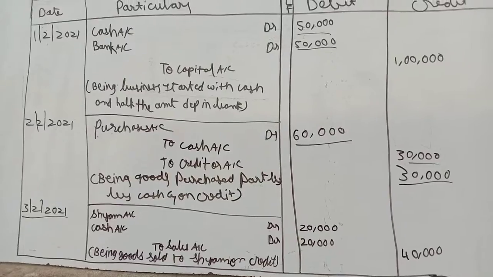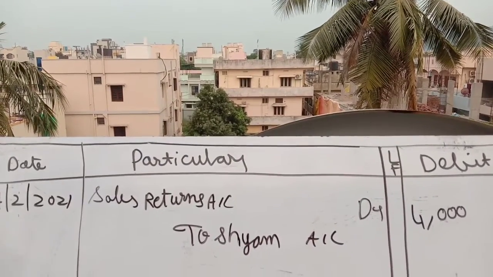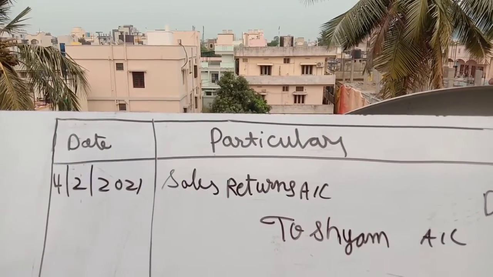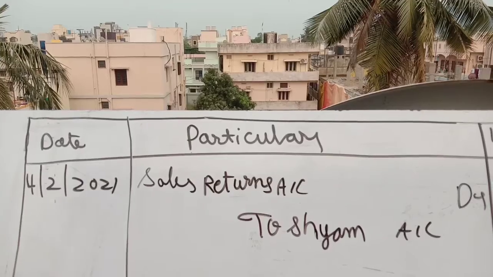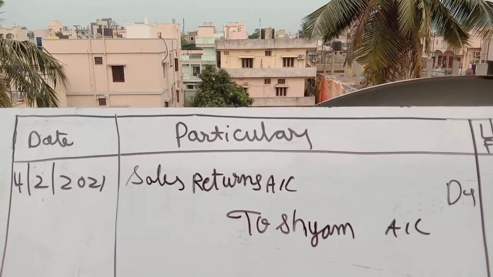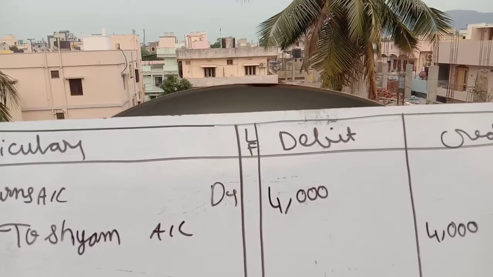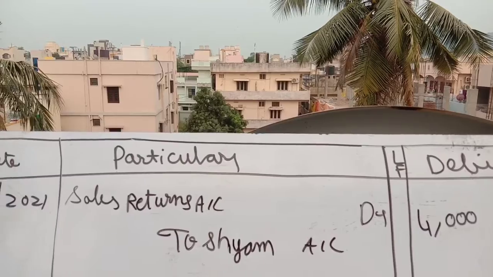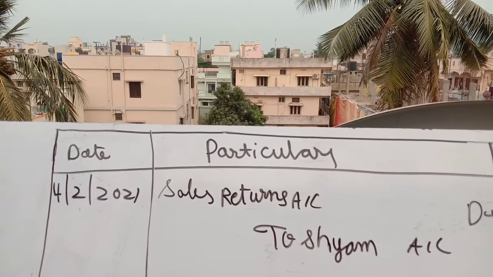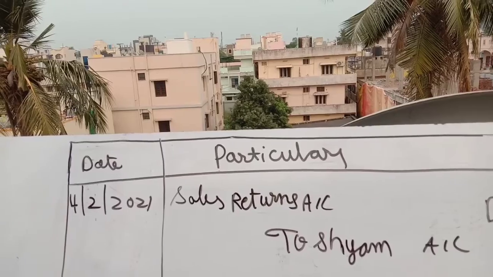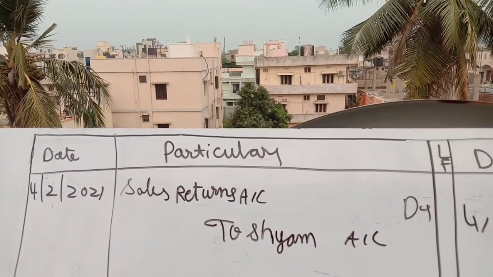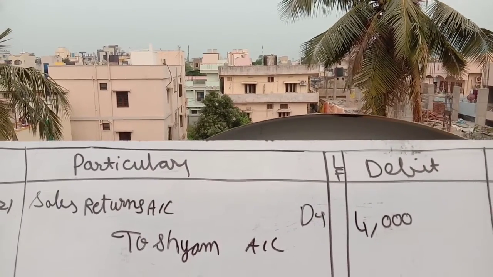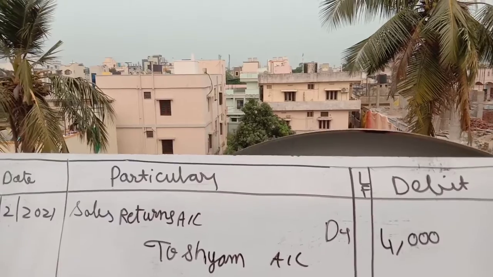So friends, the last transaction was goods returned by Shyam. I have debited sales returns account because the goods are coming into our organization. I said when the transactions are related with goods, there are 4 types: purchases, purchase returns, sales, and sales returns. So here the goods which were sold to the customer Shyam, he is returning to us, so it will be debited to sales returns account. And we have credited Shyam account because he is the giver here. According to personal account, we have credited Shyam account, and according to real account, we have debited sales returns account. That's it.